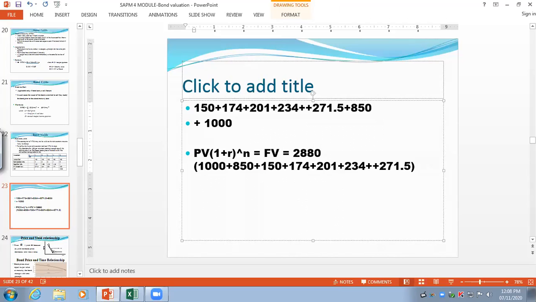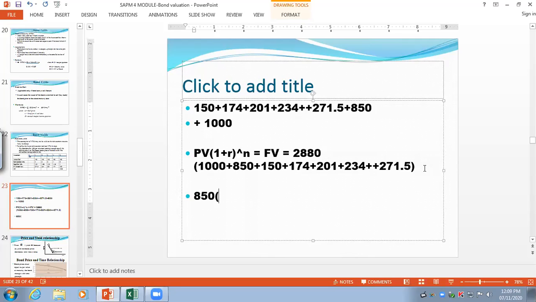Fine. So now you get those values, right? Whatever answer you have got, 2880 point something, you add these values. This is your future value. What is your present value? Present value is 850, right? That is what you have paid for the bond.